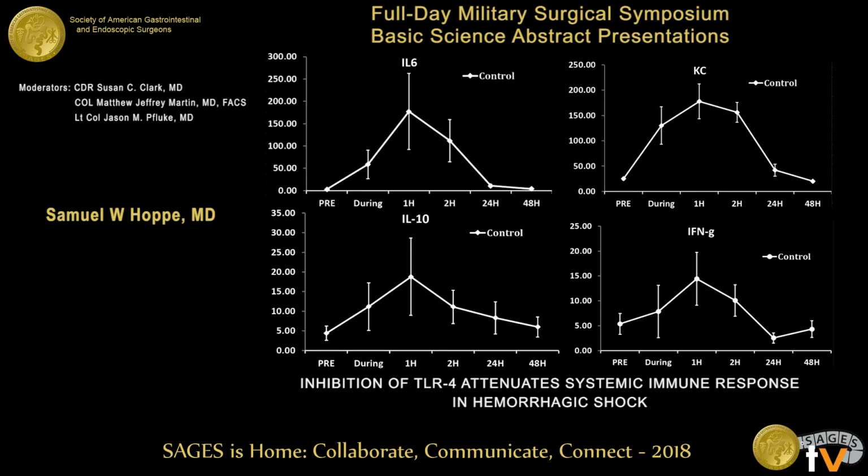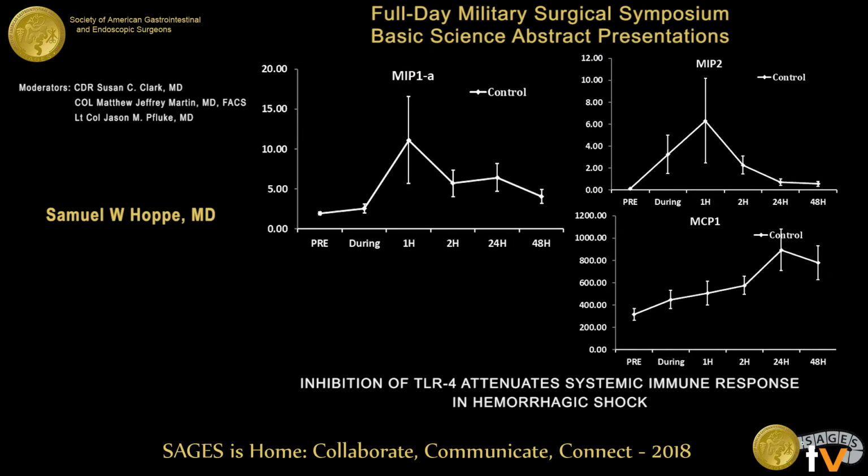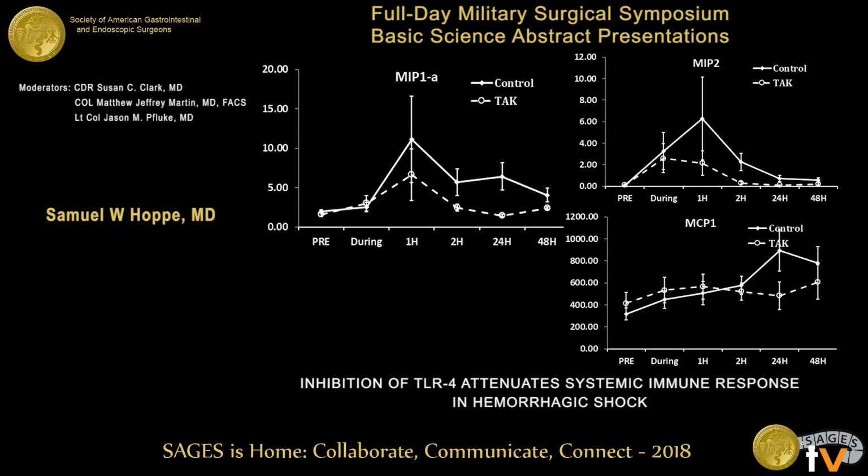These plots are demonstrated only for the control animals, and then here are the same plots overlaid with the results for animals undergoing drug administration, and you can see for these cytokines there's a decrease in the level of expression after administration of the medication. This is a similar group of plots with identical axes showing the response in the shown chemokines, again with a similar decrease in these levels after administration of the drug during the resuscitative phase.